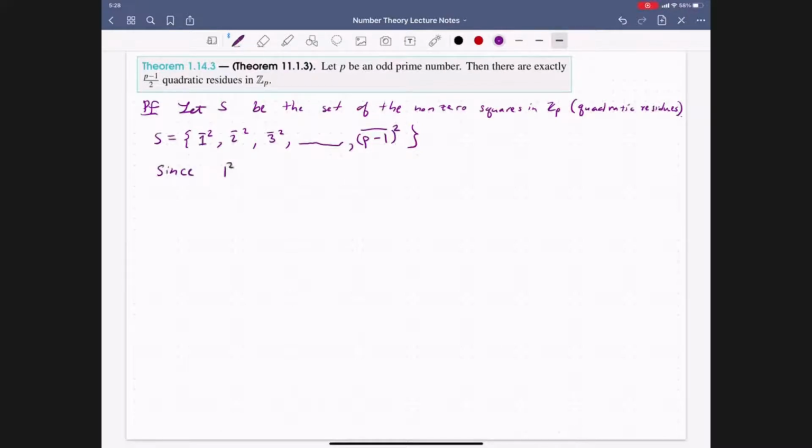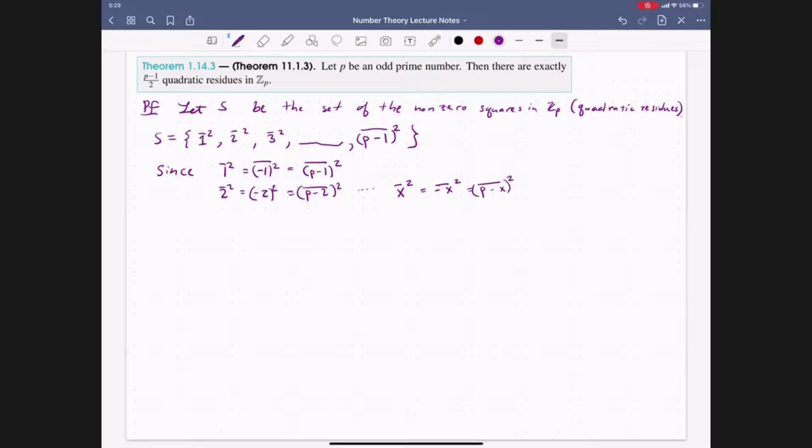So 1 bar squared is the same as negative 1 bar squared, but negative 1 bar is the same as p minus 1 bar squared. And similarly, 2 bar squared would be the same as minus 2 squared, which is the congruence class of p minus 2 squared. And so more generally, if we took little x bar squared, this will be the same as minus x squared, which is the same as p minus x squared.